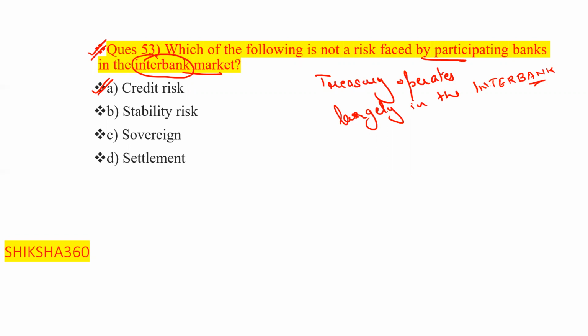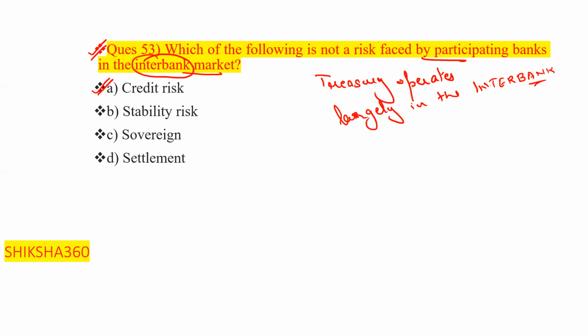The same question is mentioned: which of the following is not a risk faced by the participating banks in the interbank market? That is credit risk. So the answer here is option number A, credit risk.